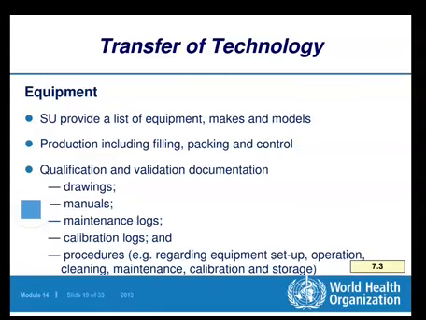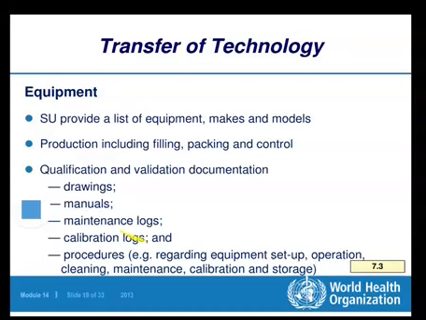It is very important, the equipments must have the qualification documents so far as the validation is concerned, their drawings, their manuals, and maintenance logs.